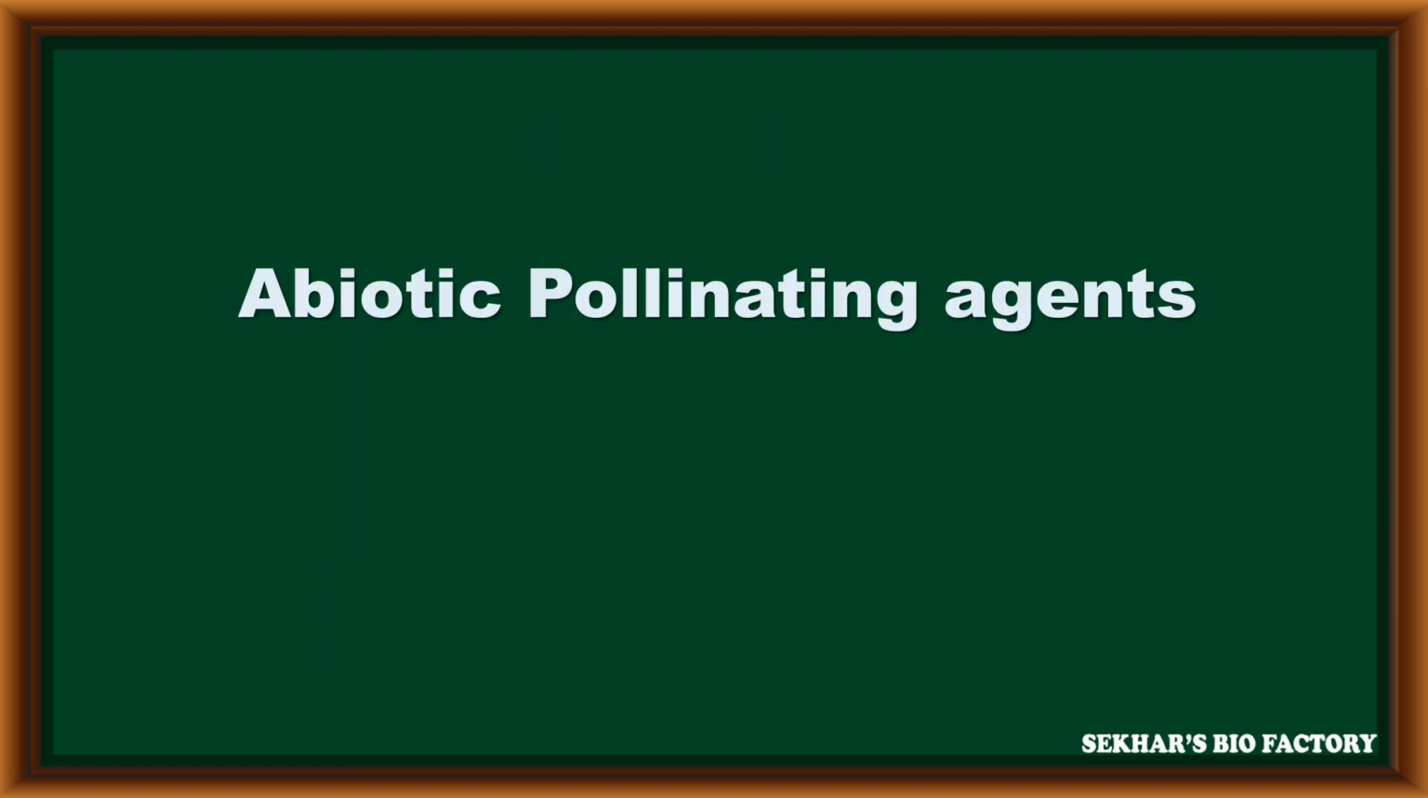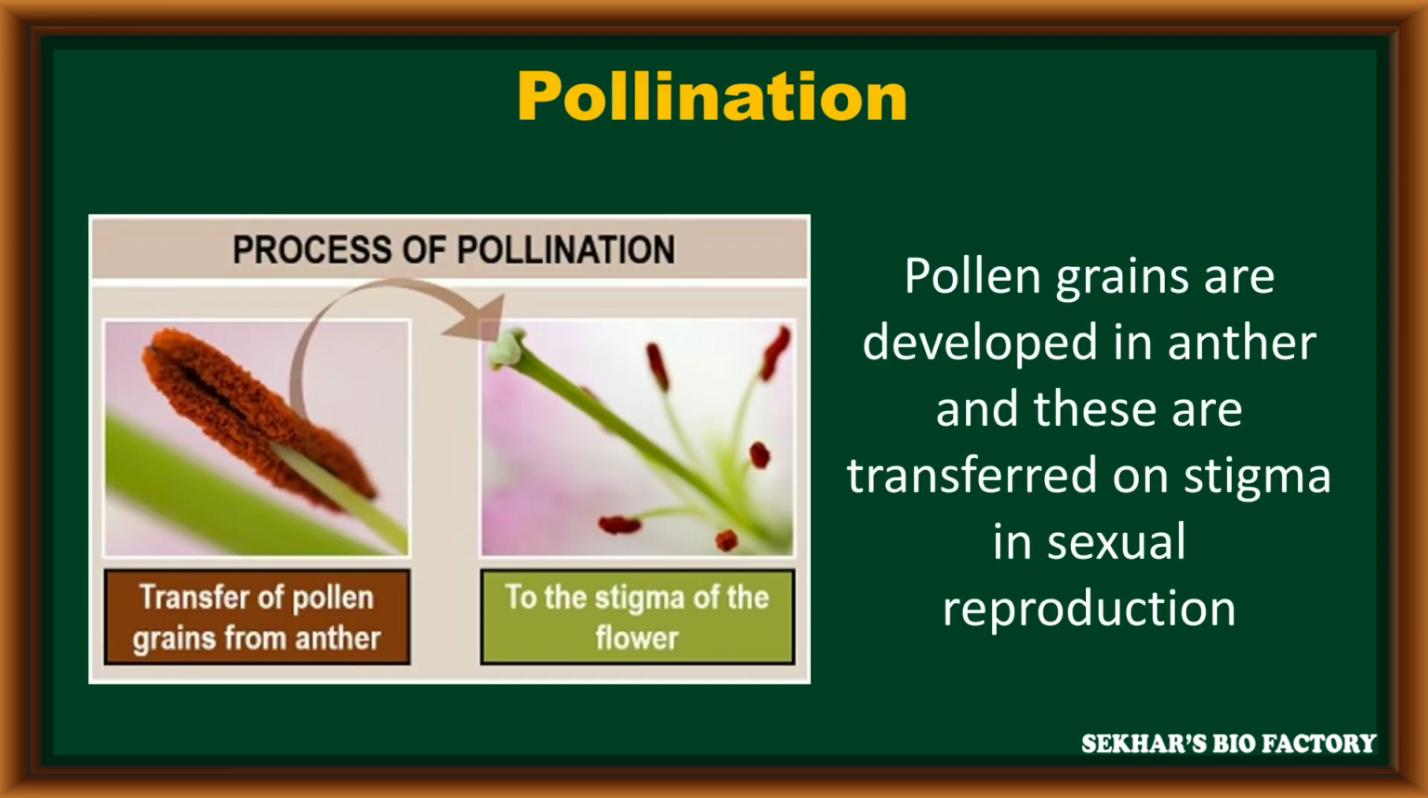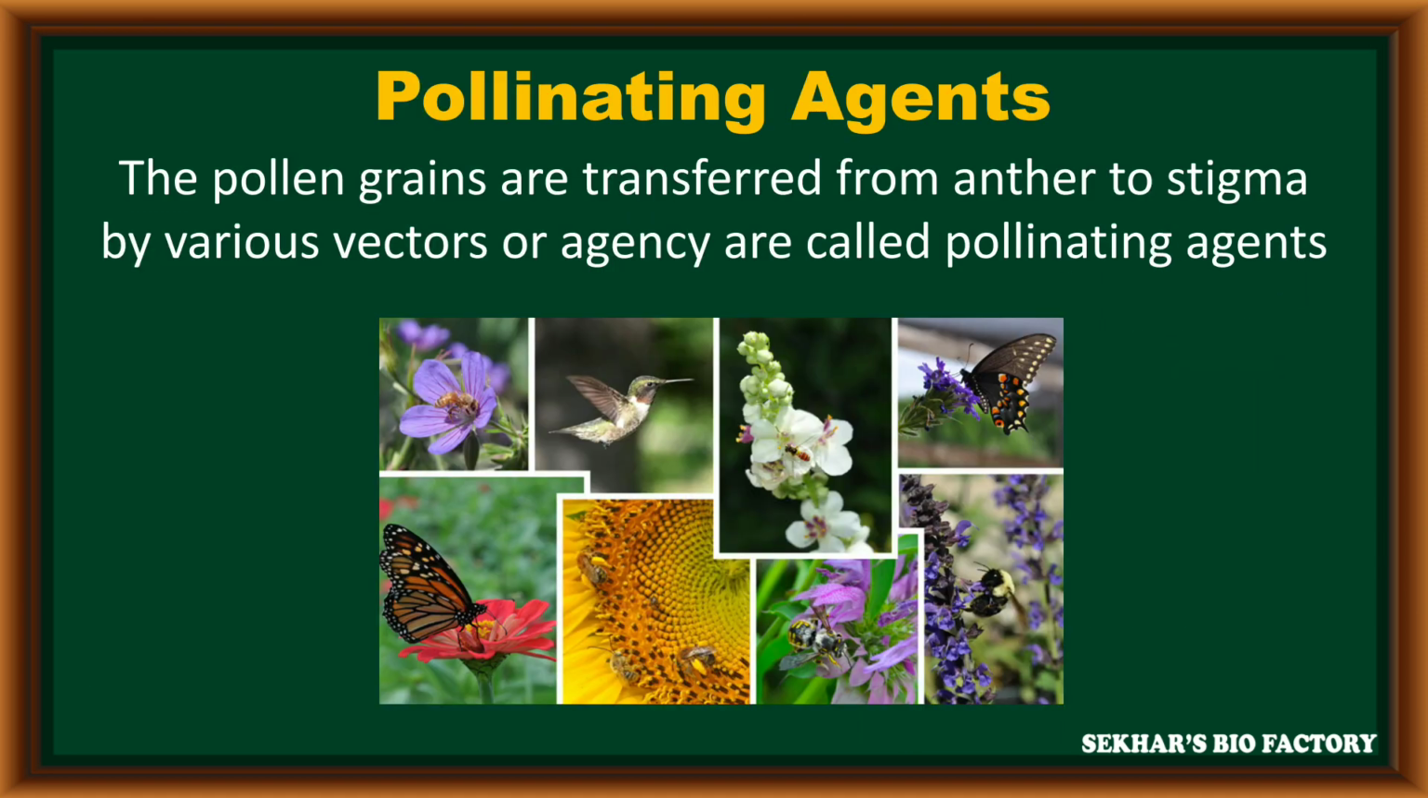In this video, I am going to explain various abiotic pollinating agents. In pollination, the pollen grains which are produced in the anther are transferred to the surface of the stigma during sexual reproduction. For the transfer of these pollen grains from anther to stigma, various vectors or agencies are helpful. These are called pollinating agents.